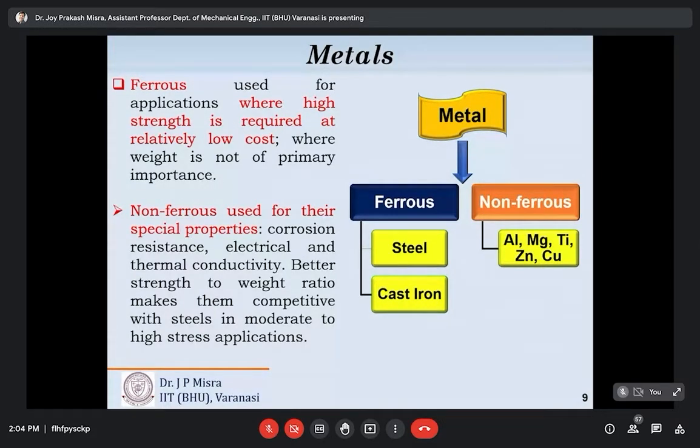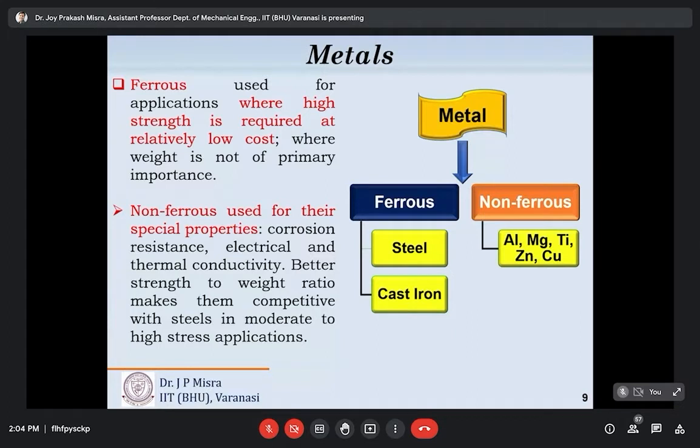So non-ferrous metals or alloys are rarely used as structural material, but they are employed for their unique properties like corrosion resistance, electrical and thermal conductivity. If you recall, food, mainly rolls, is wrapped up inside aluminum foil. Why aluminum foil? Because aluminum has good ductility, and you can easily convert aluminum sheets into foil. Moreover, aluminum has very good corrosion resistance.